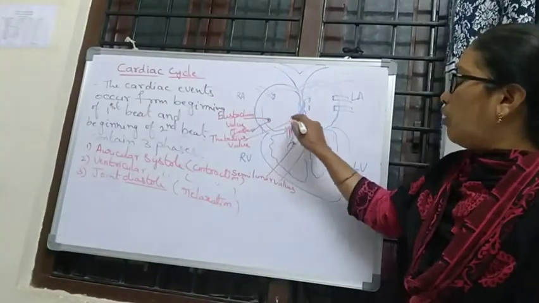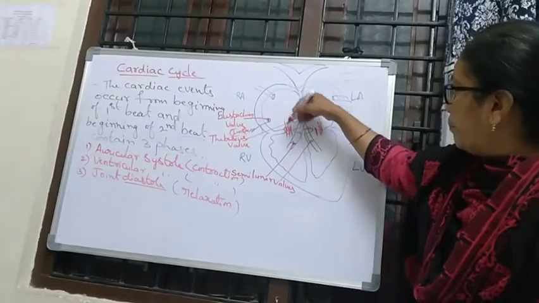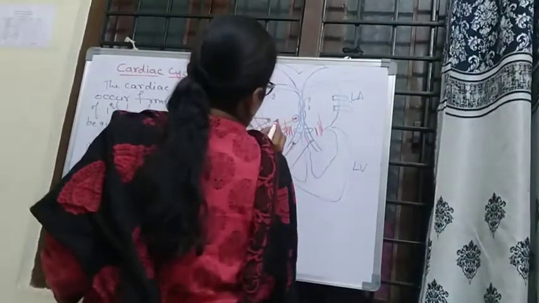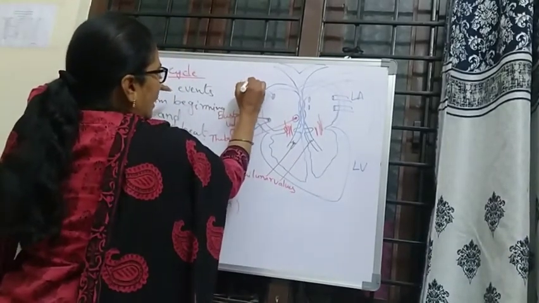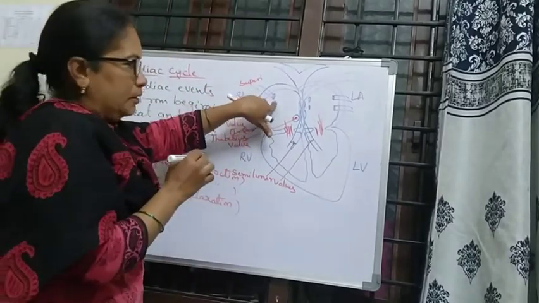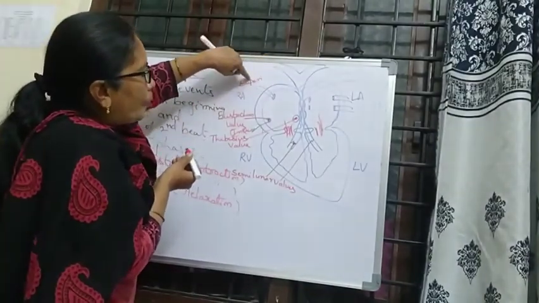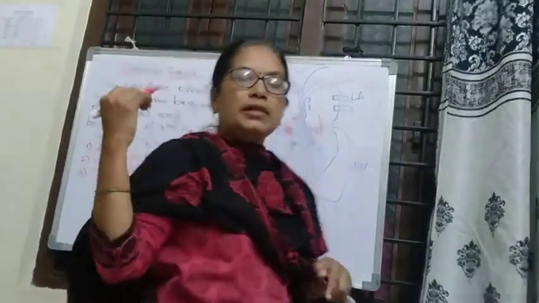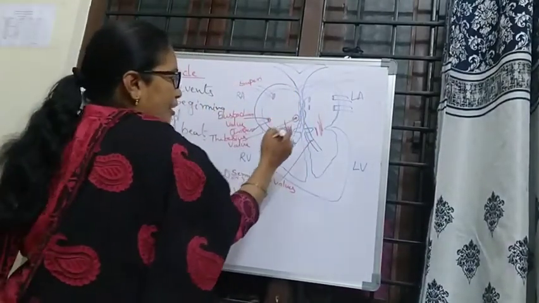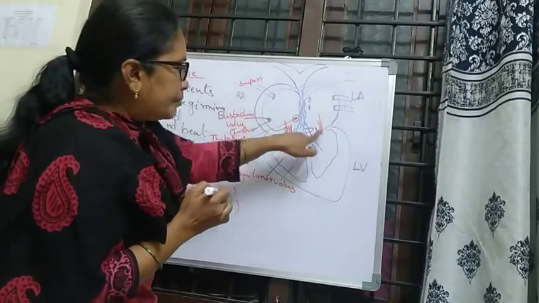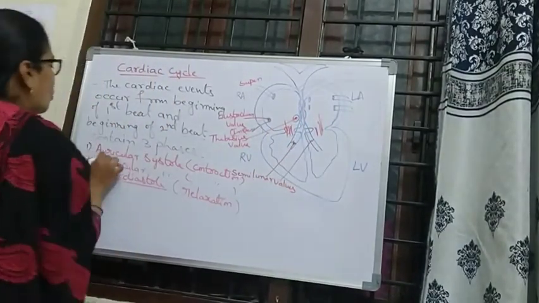The superior vena cava does not contain any valves, but it is closed because of the contraction. Blood enters through the opened tricuspid and bicuspid valves into the right and left ventricles. That is called auricular systole.